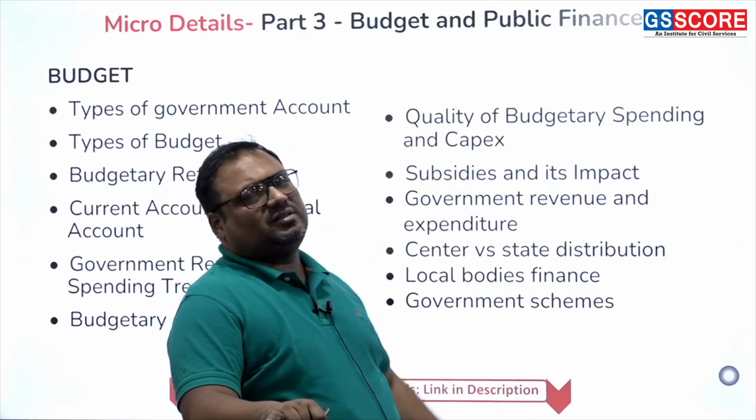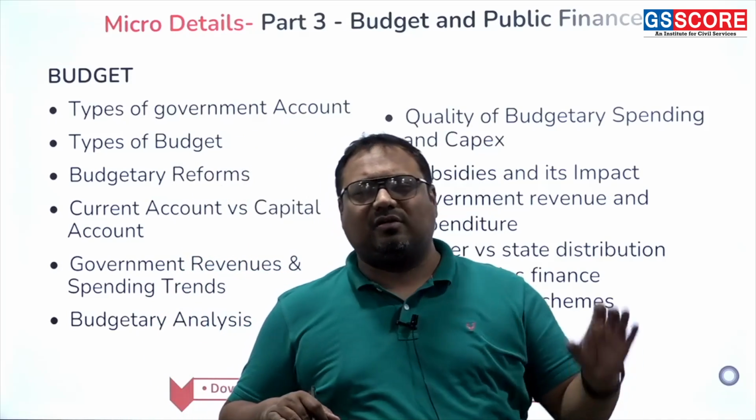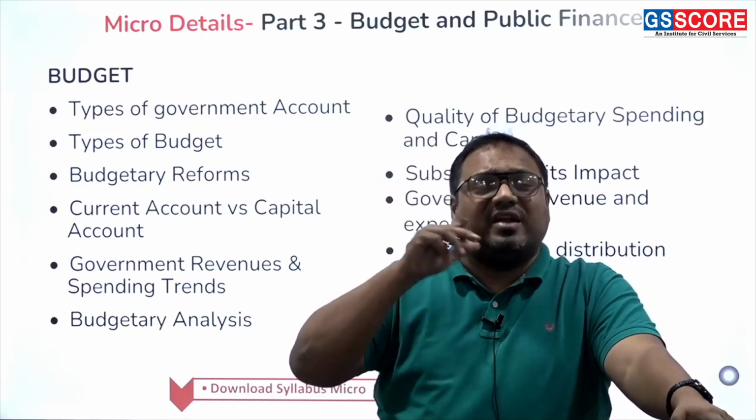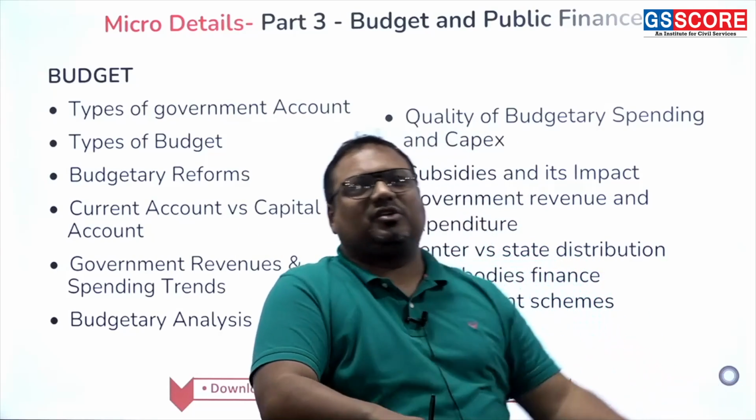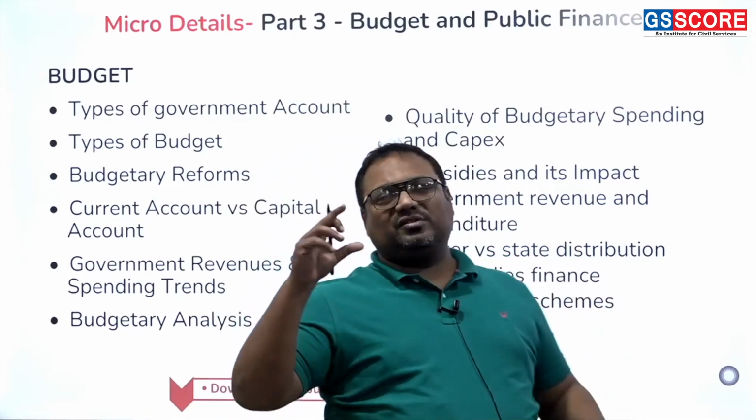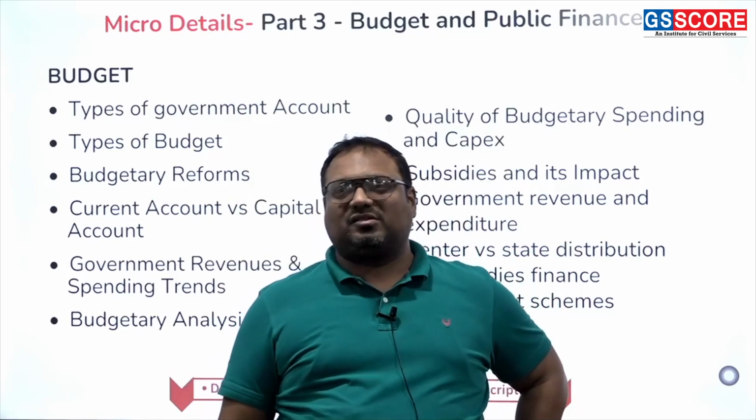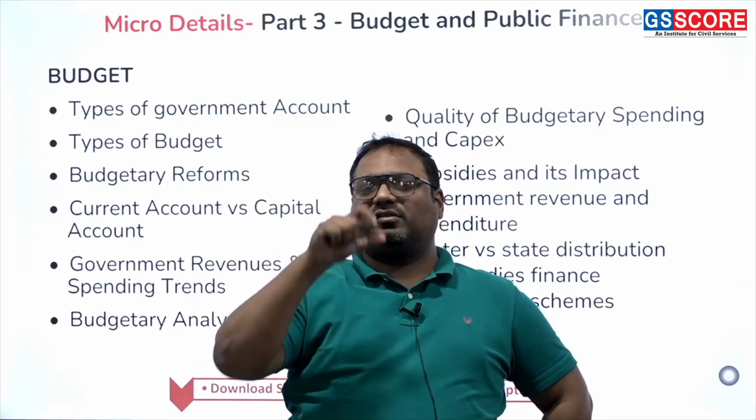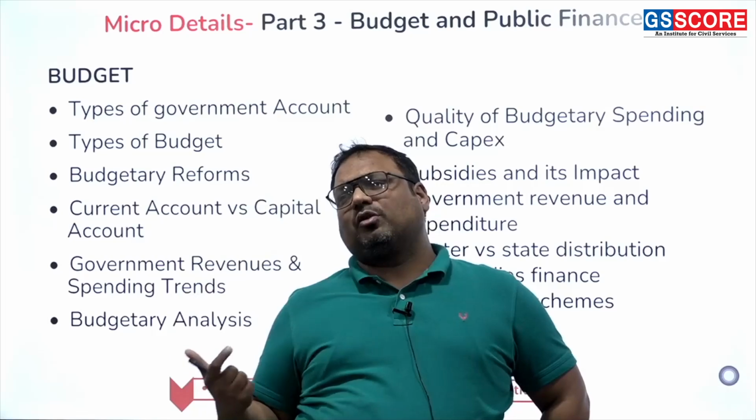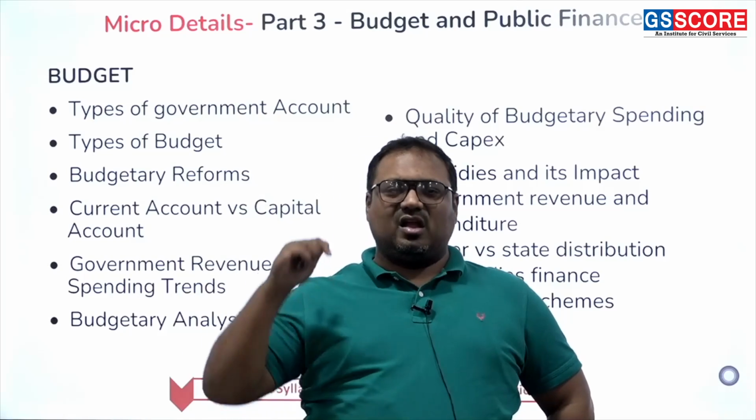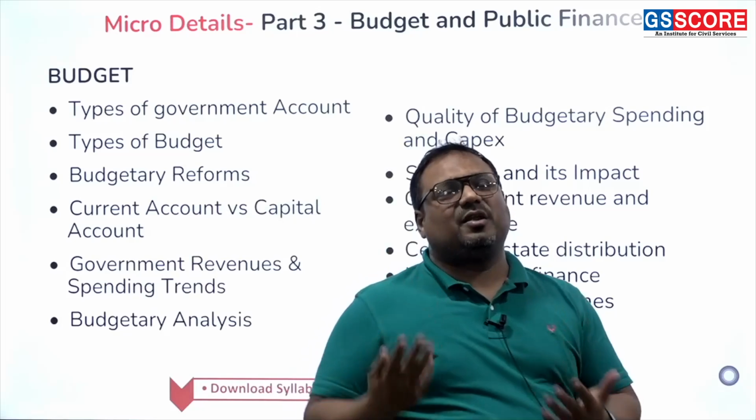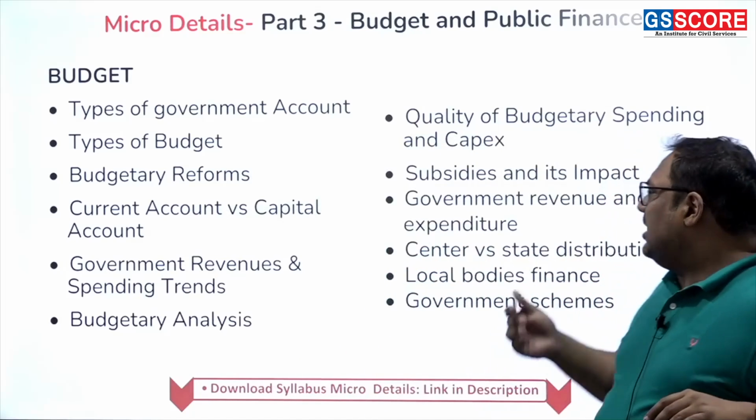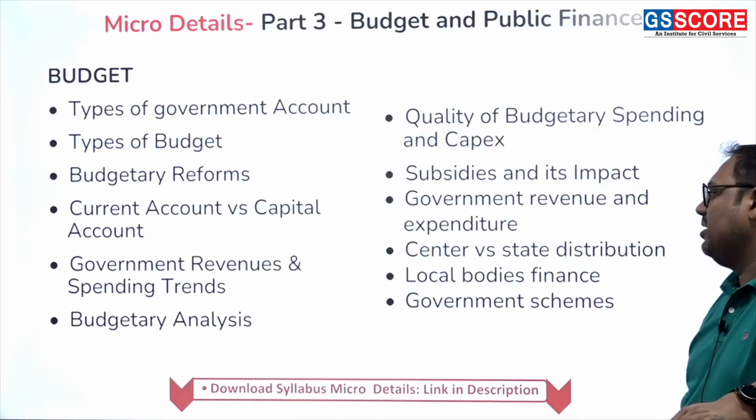Then after this, there is a very important topic in budget where we talk about center versus state, because budget is not just the center's budget, states' budgets are also there. So what is the distribution between the center and the state? How much financial power is with center? How much financial power is there with the states? How much center has to give to states? How much are states dependent on the center? So that is also something you need to study here.